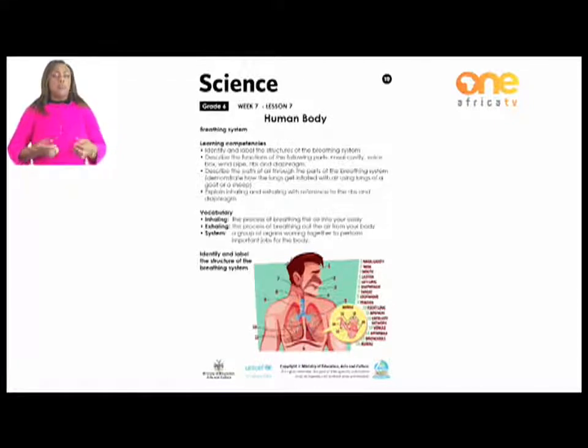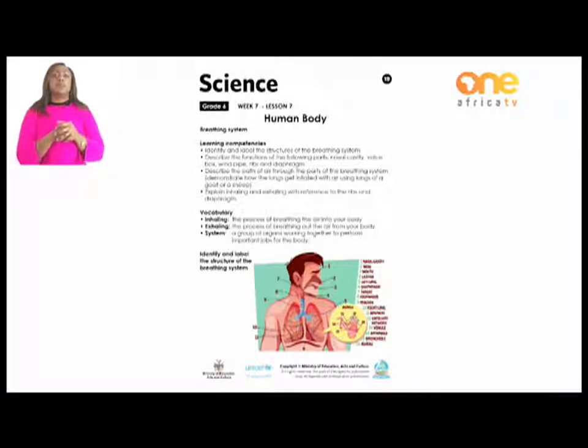Before we go into details of our lesson, let's look at the common words that are used in the breathing system. The first word is inhaling. What is inhaling? Inhaling means the process of breathing the air into your body. It means the air is getting into your body. Exhaling is the process of breathing out the air from your body, meaning that the air that you breathed in in the first place now has to go out of your body.